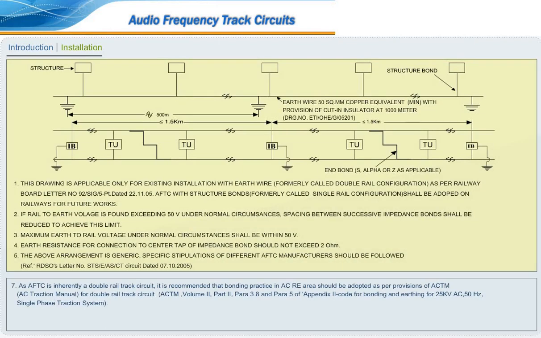As AFTC is inherently a double rail track circuit, it is recommended that bonding practice in AC railway electrified area should be adopted as per provisions of ACTM, AC Traction Manual, for double rail track circuit. ACTM Volume 2, Part 2, Para 3.8 and Para 5 of Appendix 2, Code for bonding and earthing for 25 kV AC, 50 Hz, single-phase traction system.